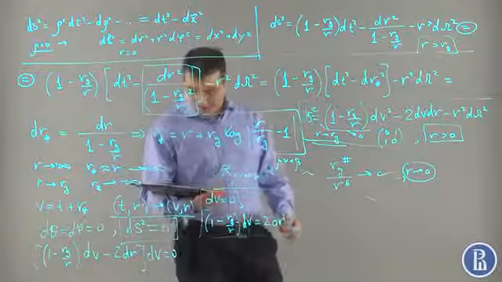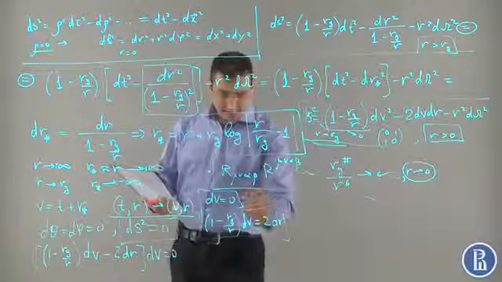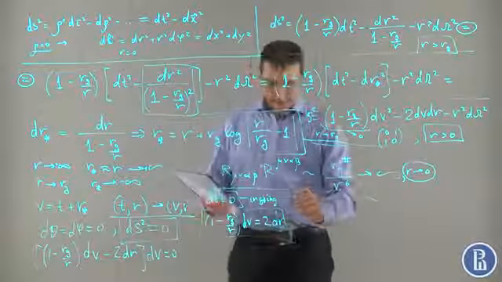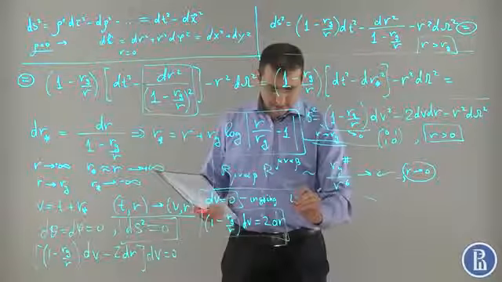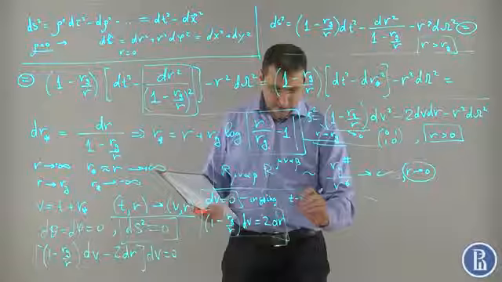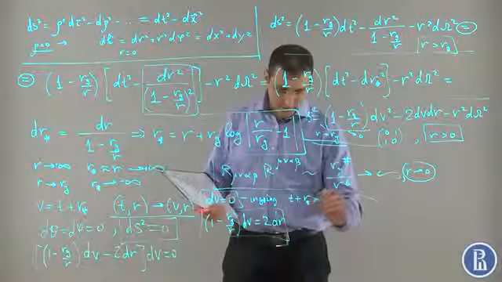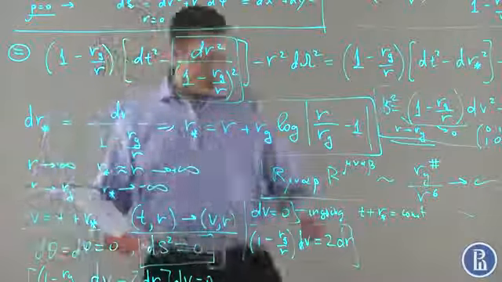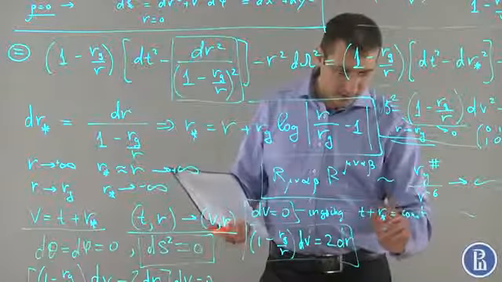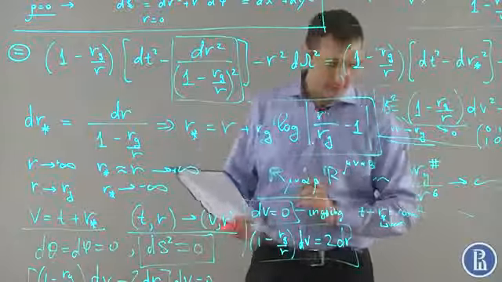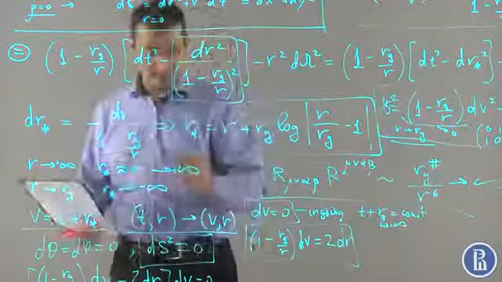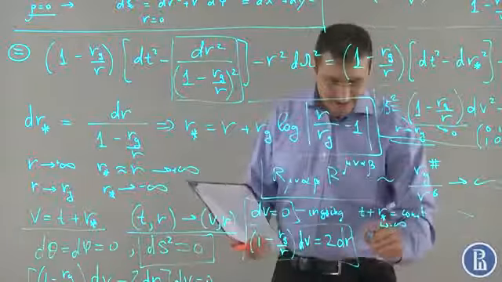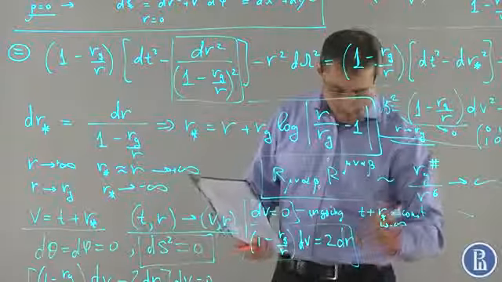So this geodesic is ingoing, because one can notice that this is the equation t plus r star equals constant, because v is this. As t is increasing, r goes to minus infinity. So this means that this is an ingoing geodesic. And this is an outgoing geodesic. So we have the following picture.